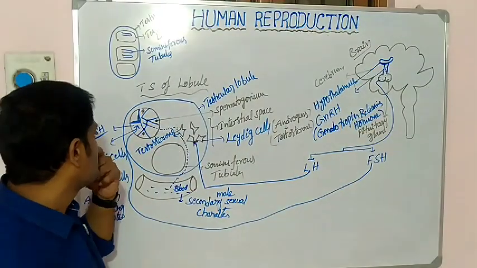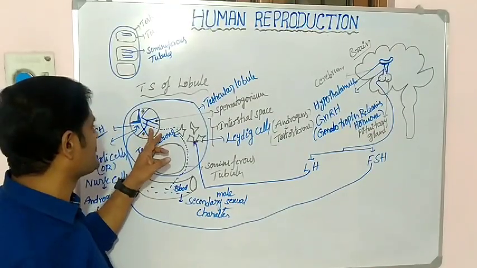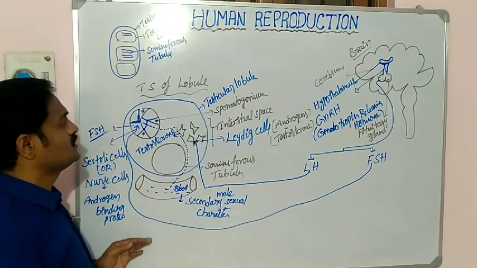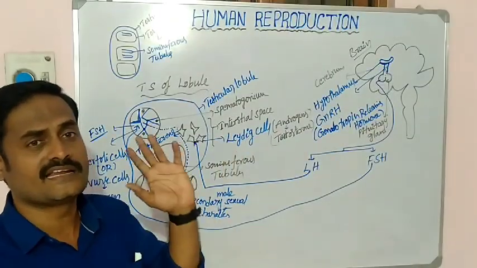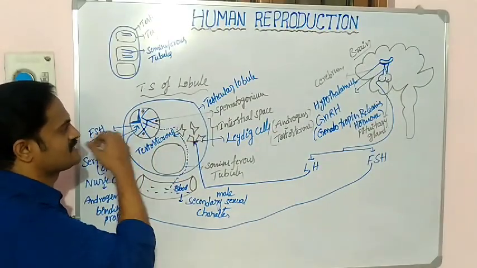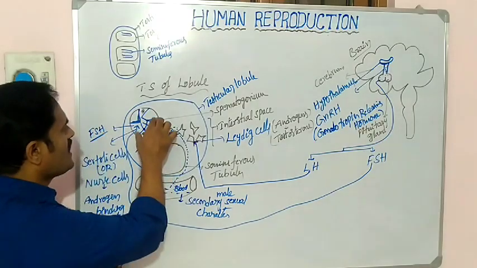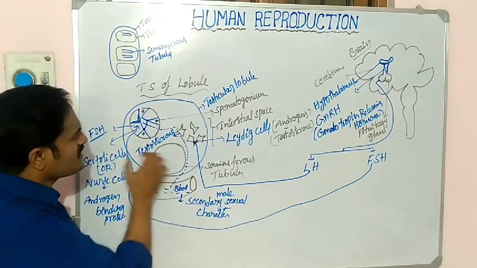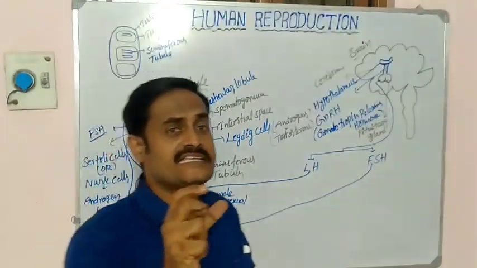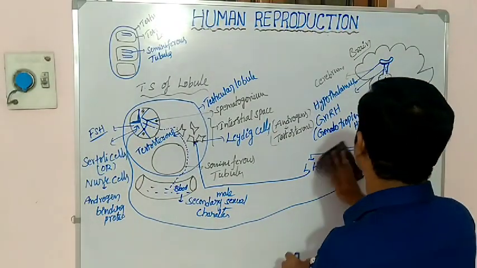So like this, after some changes occur here, the spermatogonia is able to develop finally into a sperm. Okay, what are the changes that occur in this testicular lobule and seminiferous tubule? And also, what kind of arrangements are present in each testis? That is very important. See here.